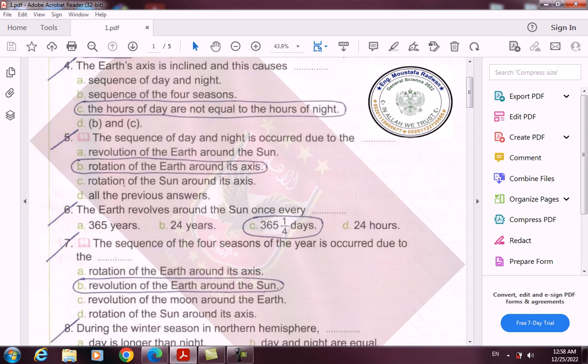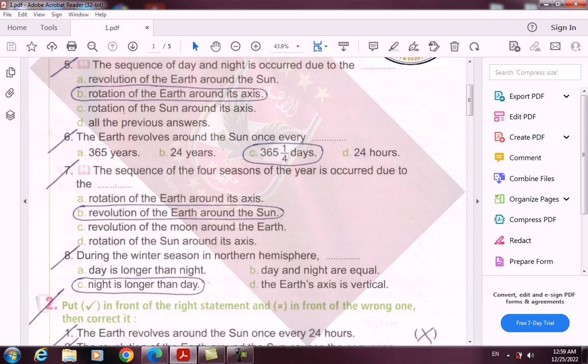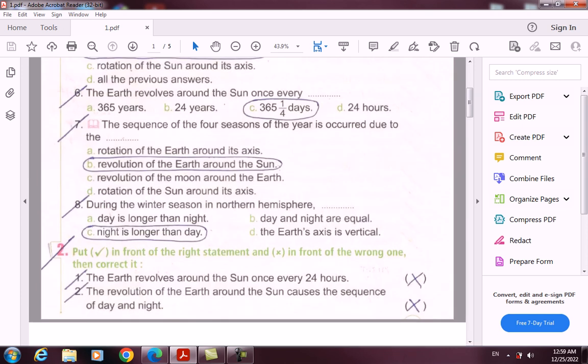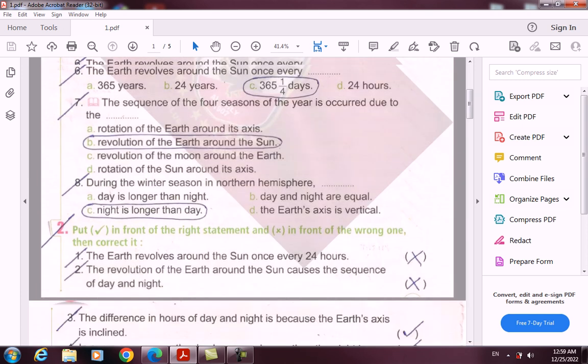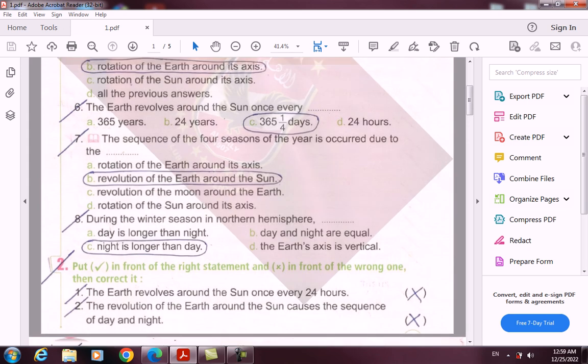4, the earth's axis is inclined and this causes the hours of day are not equal to the hours of night. 5. The sequence of day and night is occurred due to the rotation of the earth around its axis. 6. The earth revolves around the sun once every 365 and quarter days.